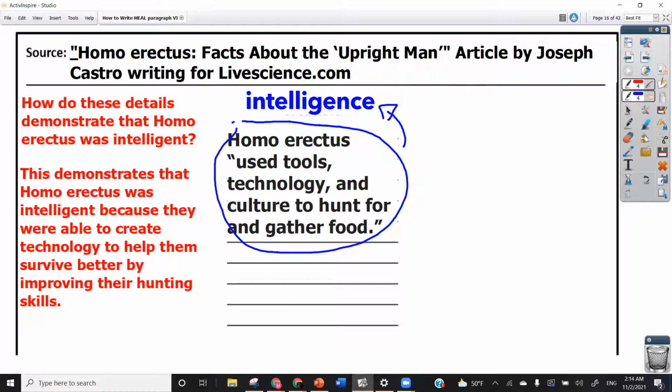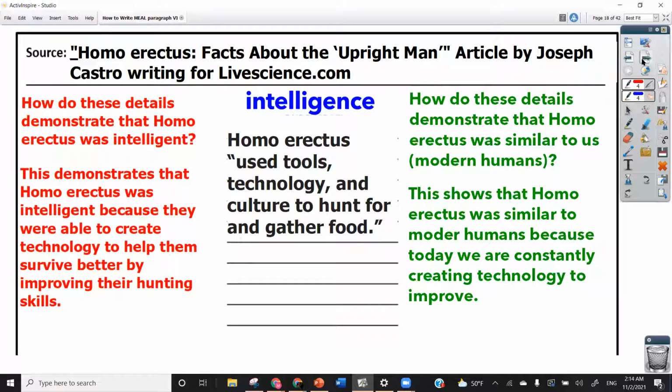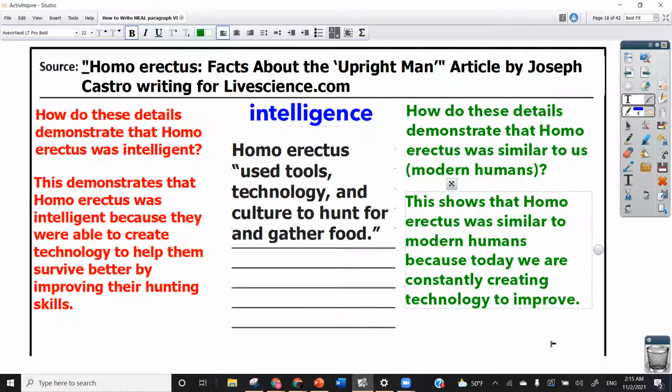So now you have to also connect it to us today. You have to demonstrate how these same details connect to us modern humans today. So here's an example. This shows that Homo erectus was similar to modern humans because today we are constantly creating technology to improve. And it's always good to proofread, to read your work over to make sure there are no misspellings, as there are right here. Okay.